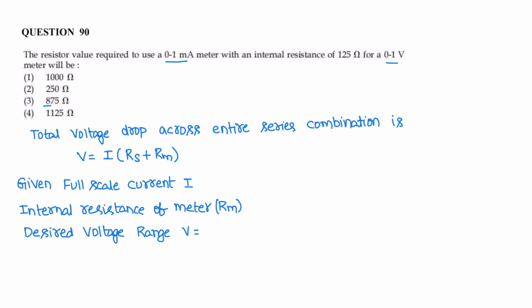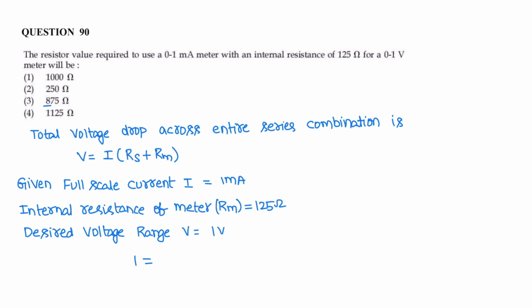According to Ohm's law, the total voltage drop across the entire series combination is V equal to I into Rs plus Rm. Given full-scale current I is equal to 1 milliampere and internal resistance is 125 ohms and the desired voltage range is 1 volt. Apply Ohm's law here.